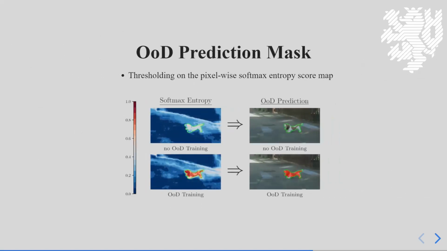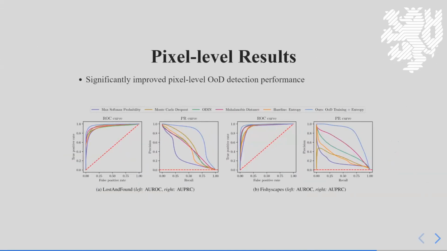We observe that after OoD training, we have a better separability between in-distribution and out-distribution by means of the softmax entropy. By thresholding on the pixel-wise softmax entropy score maps, we obtain pixel-wise out-of-distribution prediction masks. The pixel level evaluation shows that we can significantly improve our OoD detection performance on two separate datasets, which is the Lost and Found dataset and the Fishyscapes dataset. This is achieved by sacrificing only a marginal loss of original segmentation performance, which was the semantic segmentation of Cityscapes, of only 1 percentage point.